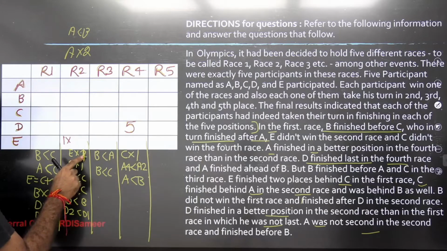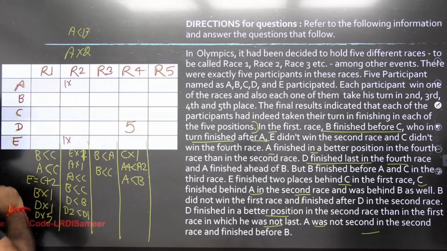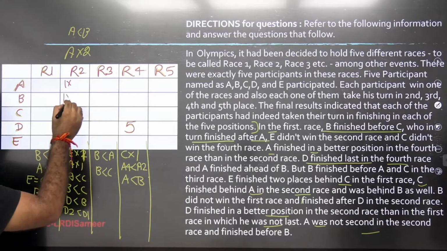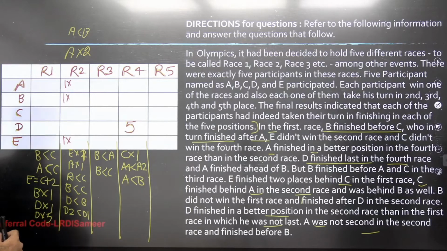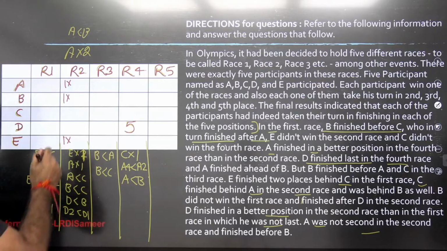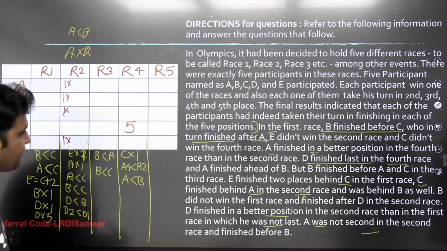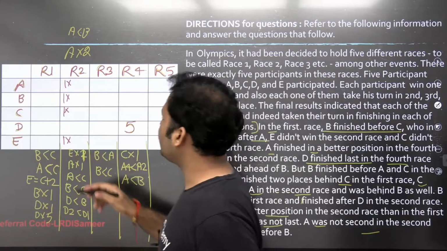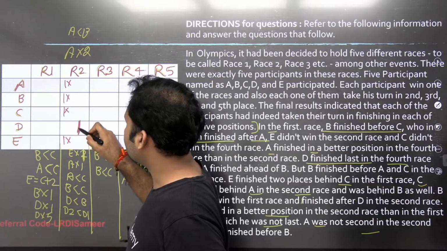Now E is not 1, right? You can see that A is also not 1, so 1 cannot come over here. And you see that D is finishing before B, so 1 cannot be given to B. And it is also given that C obviously cannot be given rank 1, because A is finishing before C. So the only person who is left to assign rank 1 is D. So D will be assigned rank 1 in race 2, right?